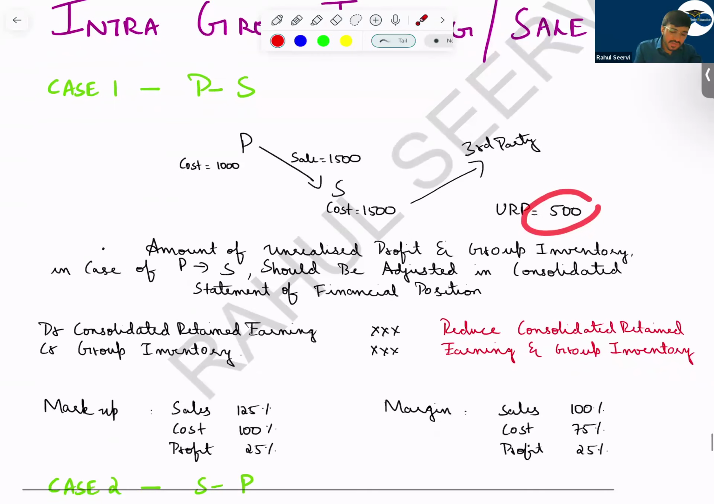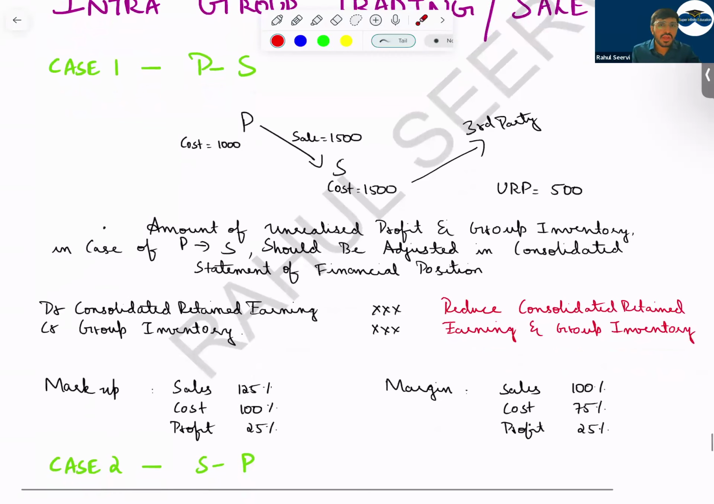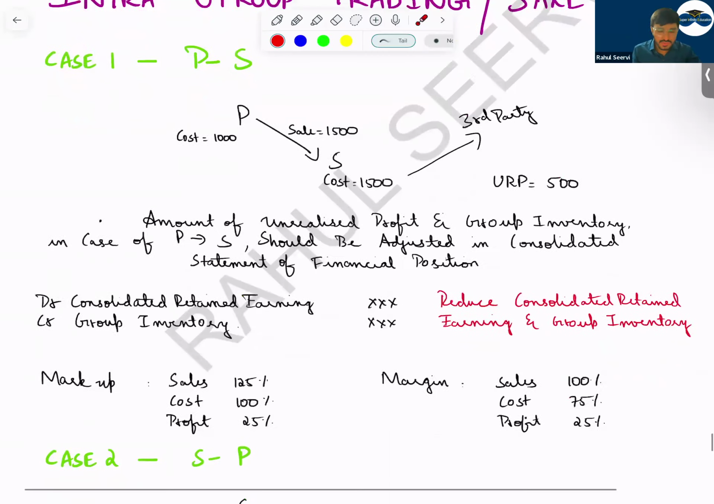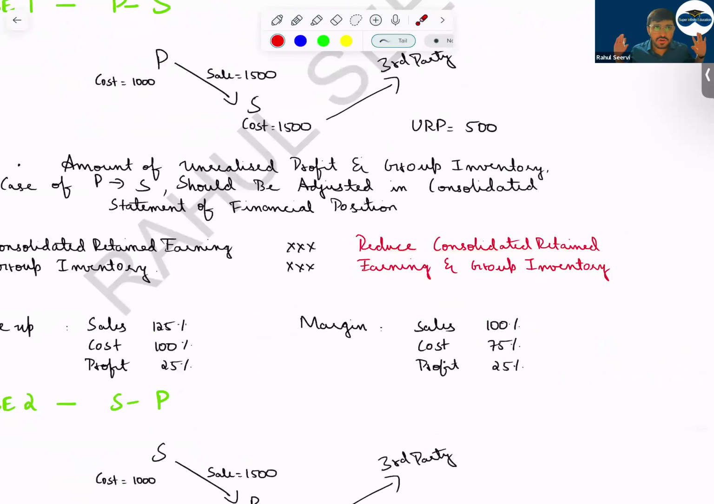Now this URP, who has recorded the profit? Parent company has recorded more profit and subsidiary company has recorded more inventory. So what we do? We reduce the parent company's profit and we reduce the inventory value. So you see, reduce consolidated retained earnings because parent company has recorded more profit.